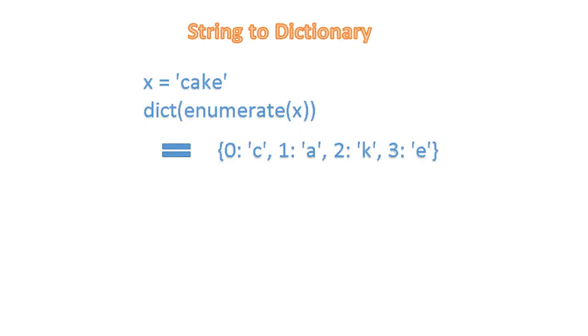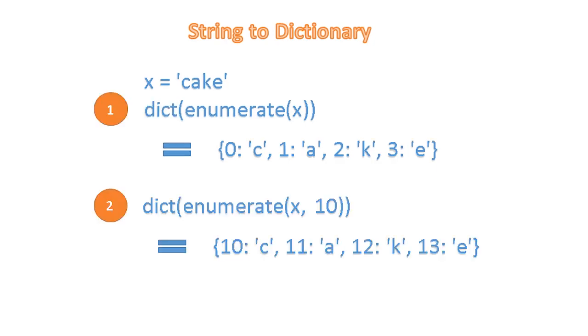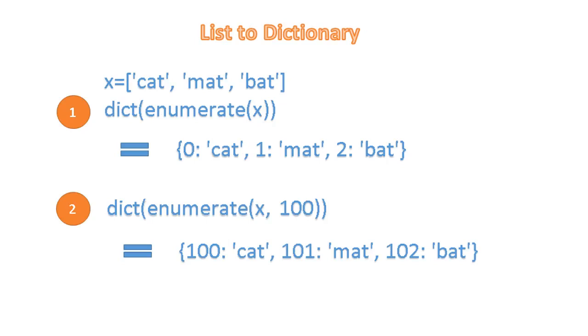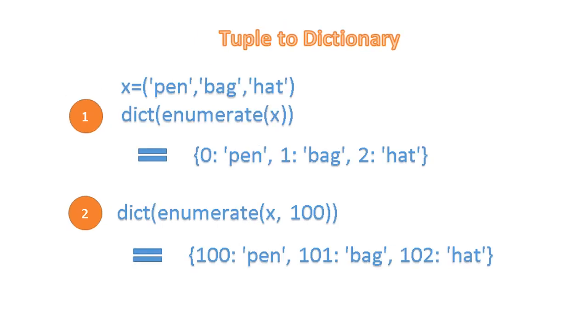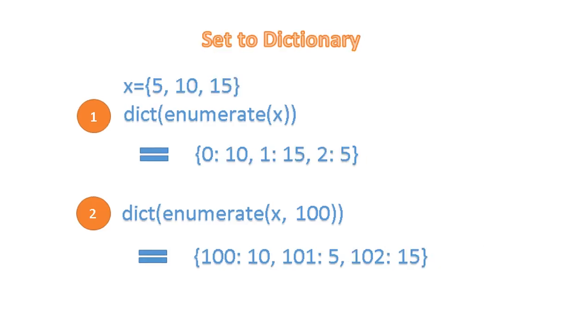Converting string to dictionary. A string is passed to the enumerate function and returned as an enumerate object, and then passed to the dict function to convert it to a dictionary. In the second example, the enumerate function is used with an initial value 10. Similarly, we can convert list, tuple and set to dictionary. This is an example to convert a list to dictionary. This is an example to convert a tuple to dictionary. And this is an example to convert a set to dictionary.